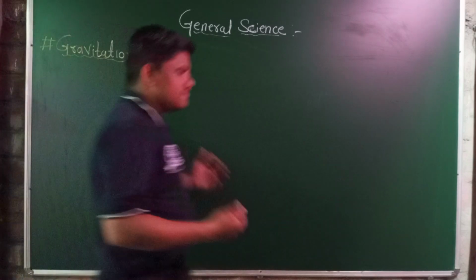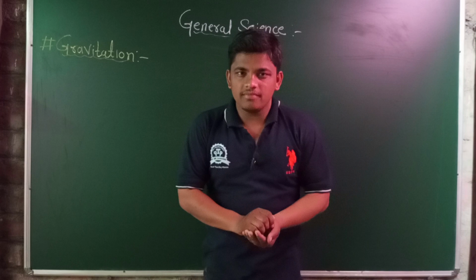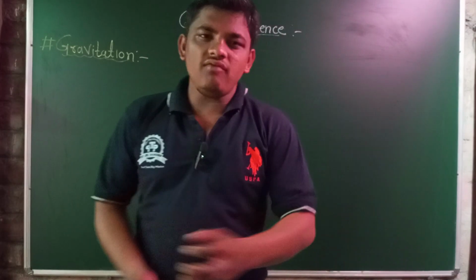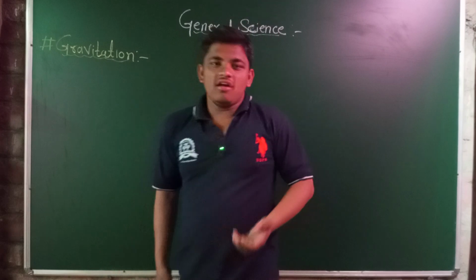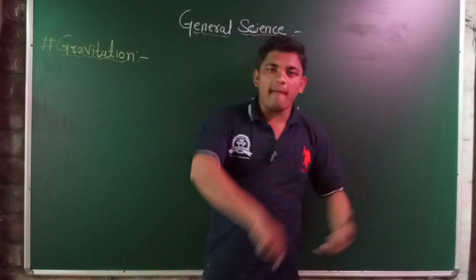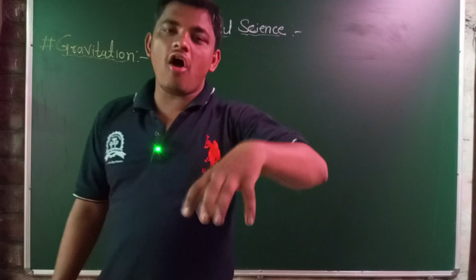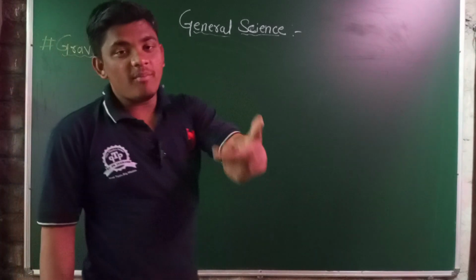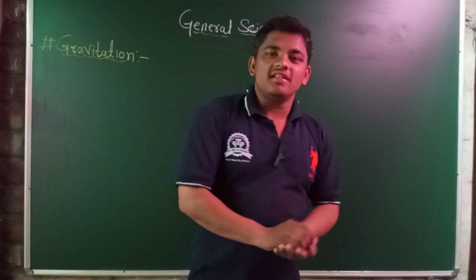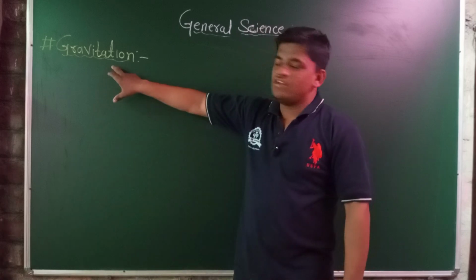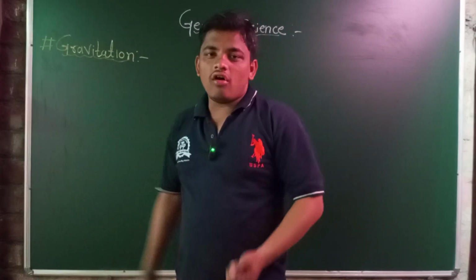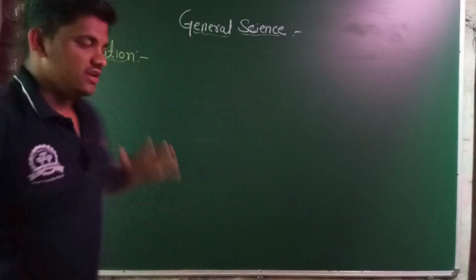Because we have all heard the story about gravitation: a man was seated below an apple tree, an apple dropped on the head of that scientist, and then he discovered the laws of gravitation, or the force of gravitation.